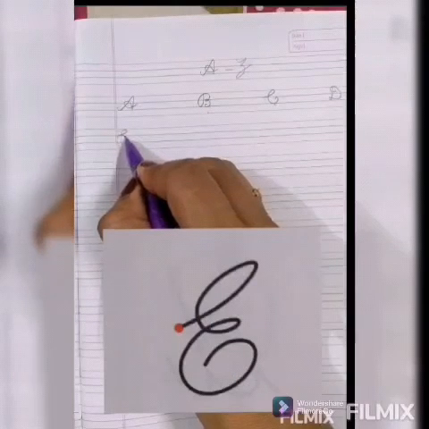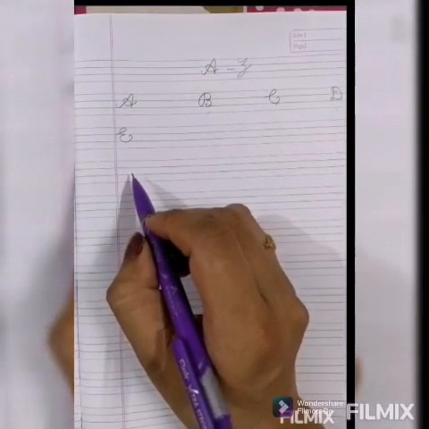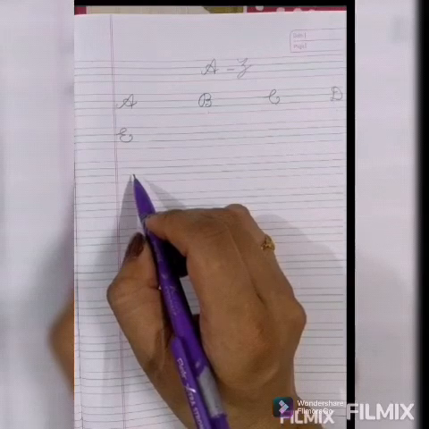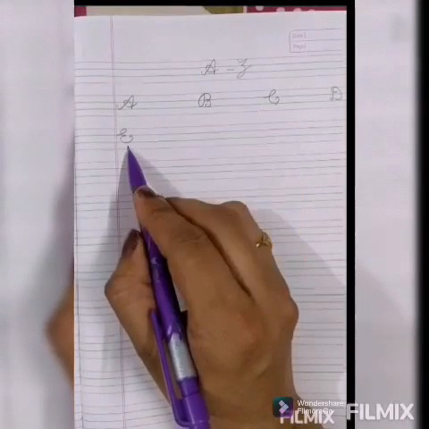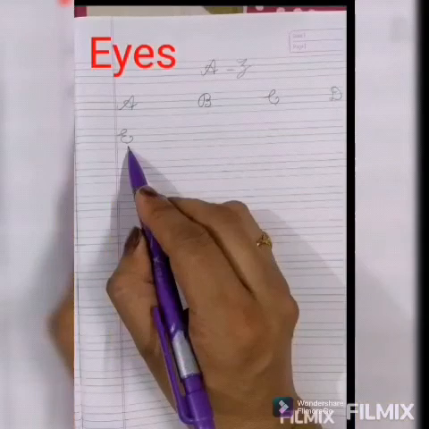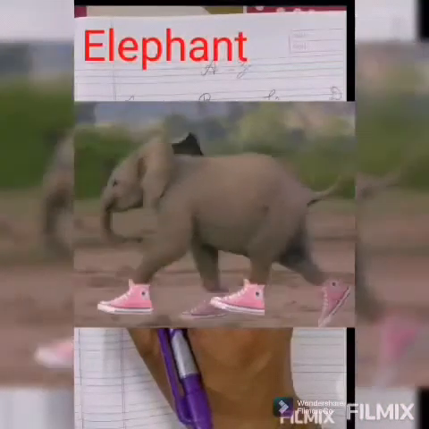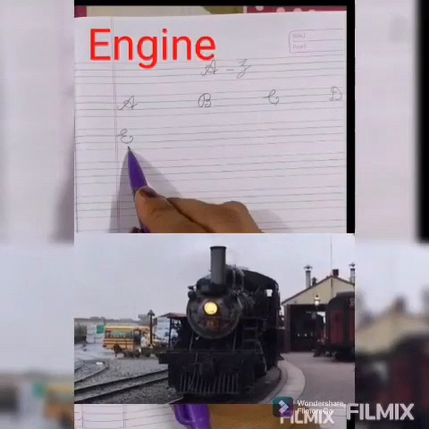Capital cursive E. Phonic sound of E is A. E for egg. E for eyes. E for ear. E for elephant. E for engine.